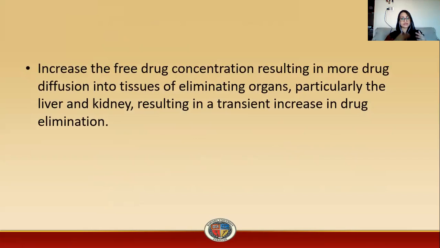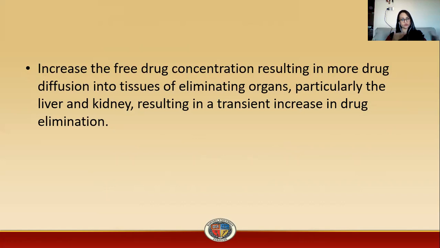So when the free drug concentration is suddenly increased, what will it do? It will trigger another mechanism, or you can say it will trigger the homeostasis system, so that the concentration of the drug can be maintained in the body.